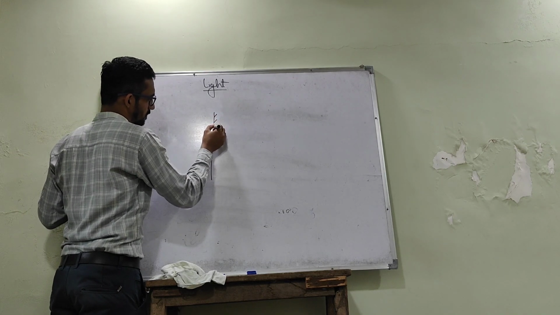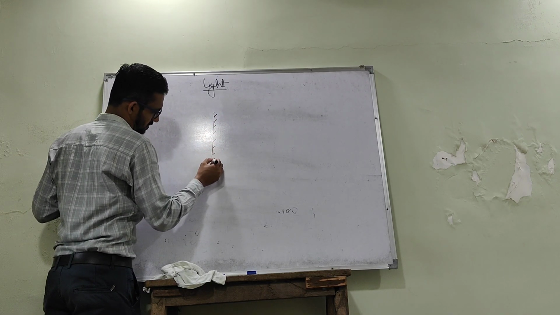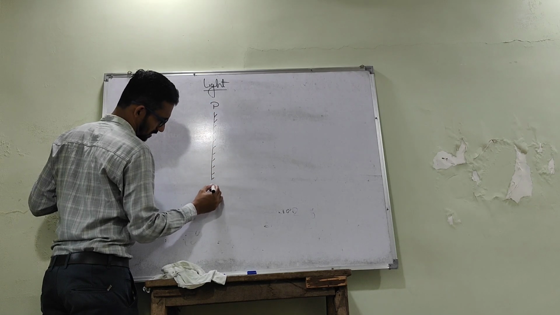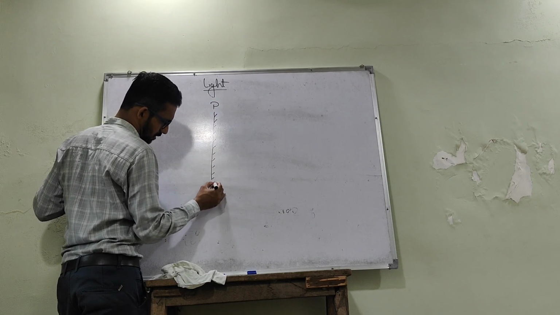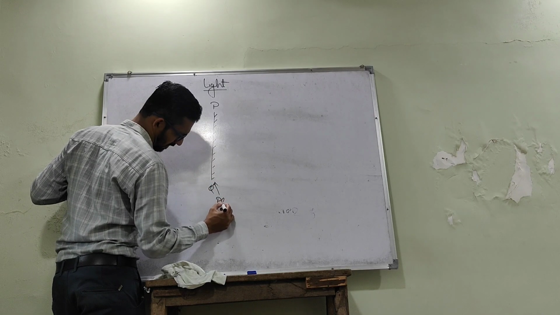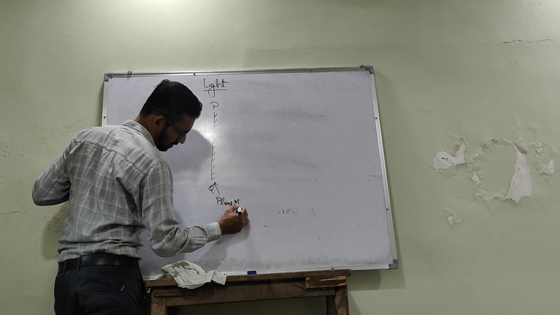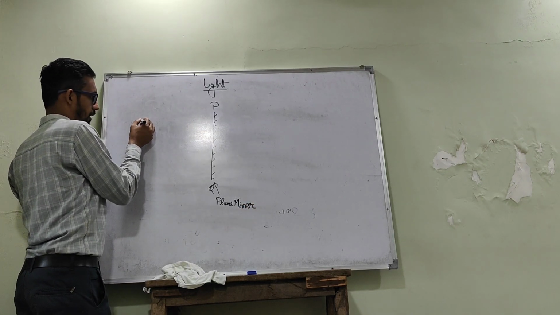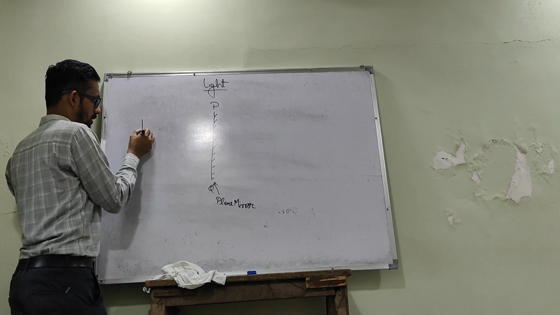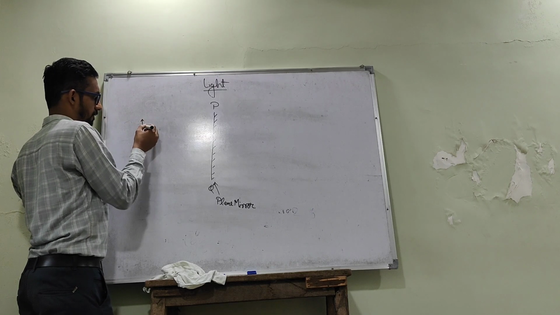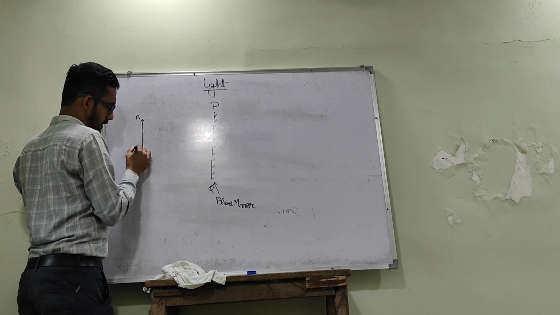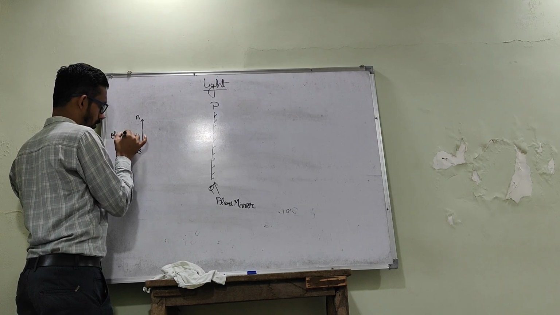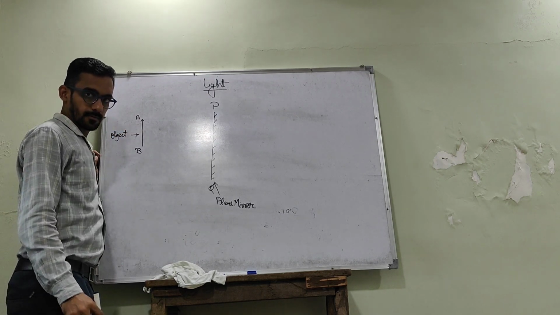Suppose this PQ is our plane mirror, and here we have AB as our object.